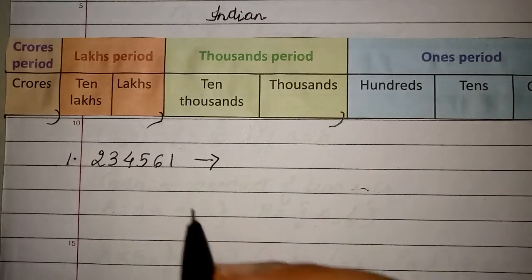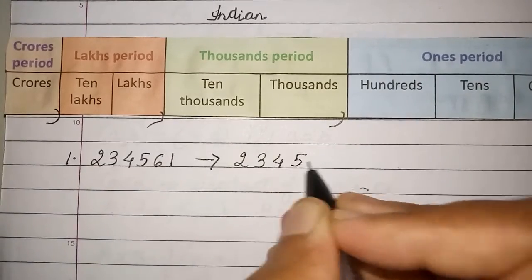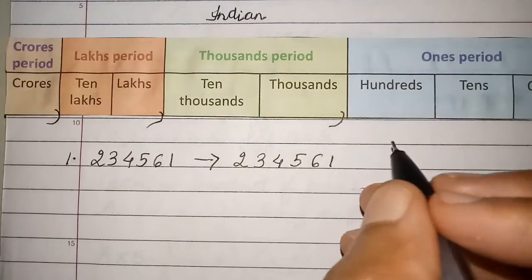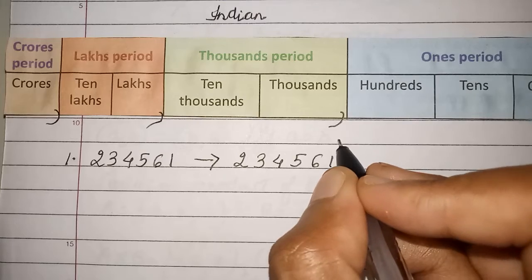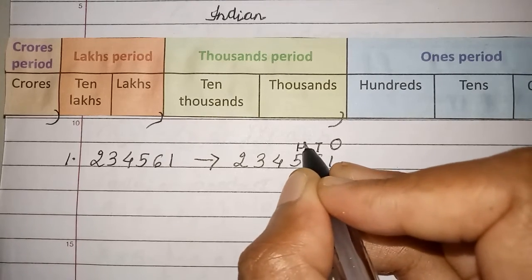So how will I put the commas? I will rewrite the number here: 2, 3, 4, 5, 6, 1. Now the first thing you will do is write up the places. You can use a shortcut. This will be ones, this will be tens, this will be hundreds.